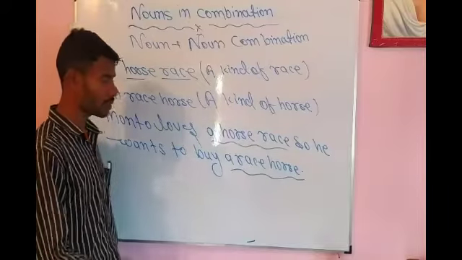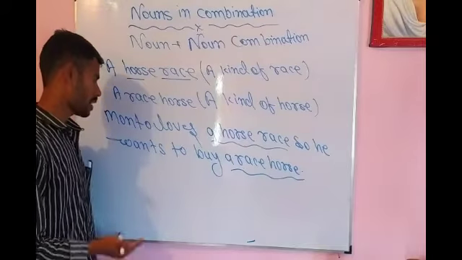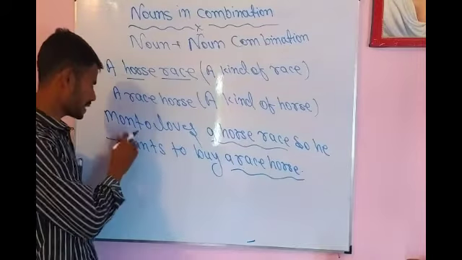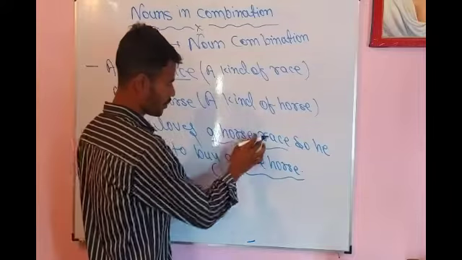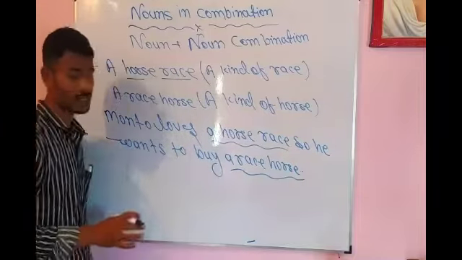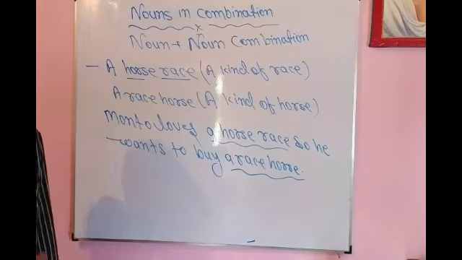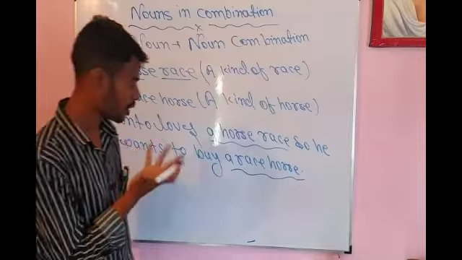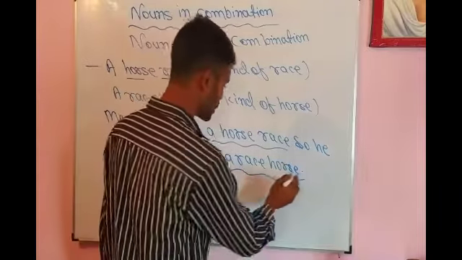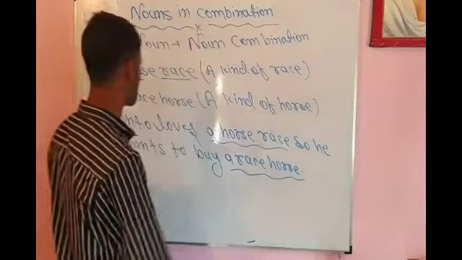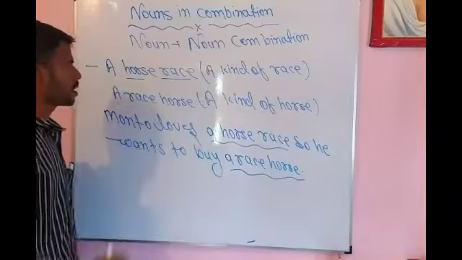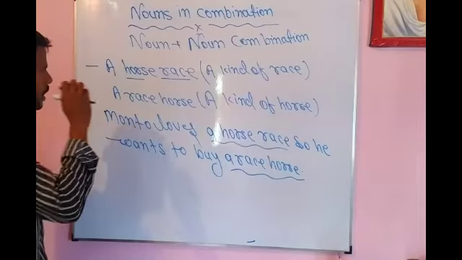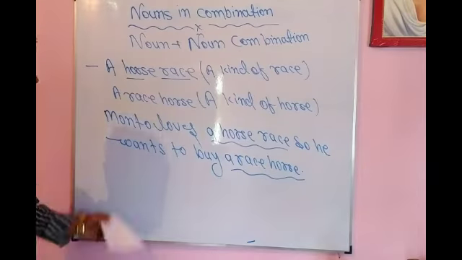If you want to make it a complete, meaningful sentence, then it will be a horse race because he loves a horse race. वो दौड़ को पसंद करता है इसलिए दौड़ में दौड़ने वाला घोड़ा को खरीदना चाहता है वो. Okay, so with the help of example we have learned the uses and differences of these two words.